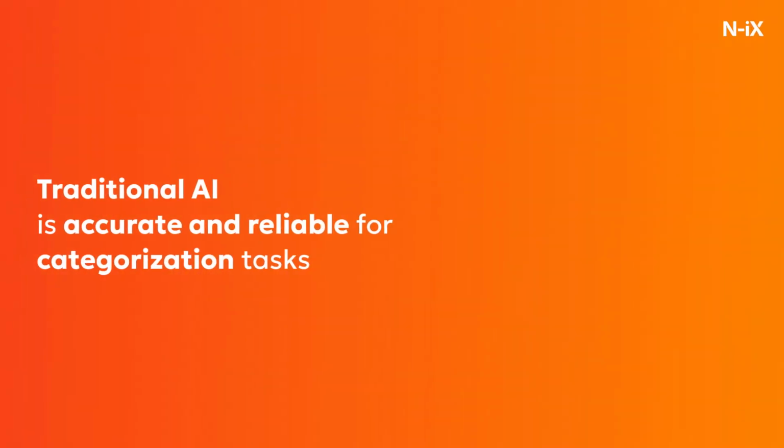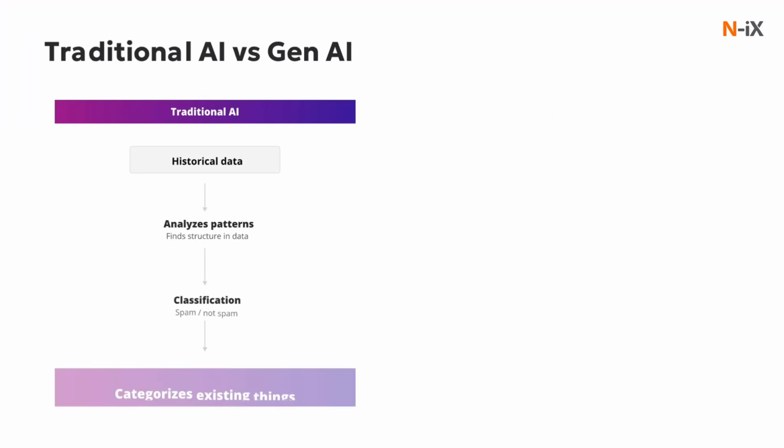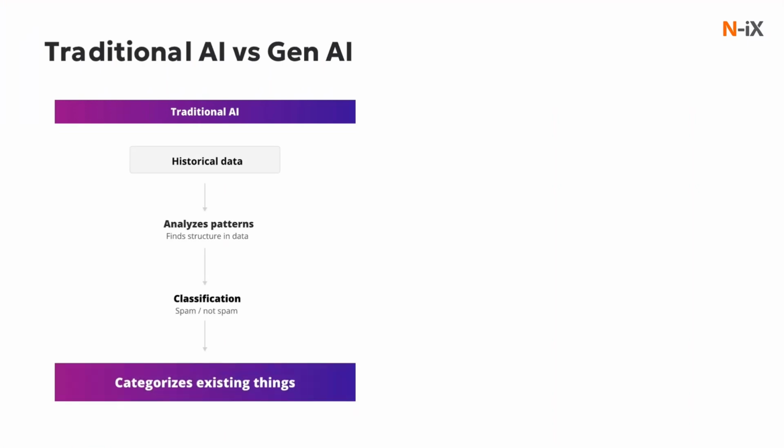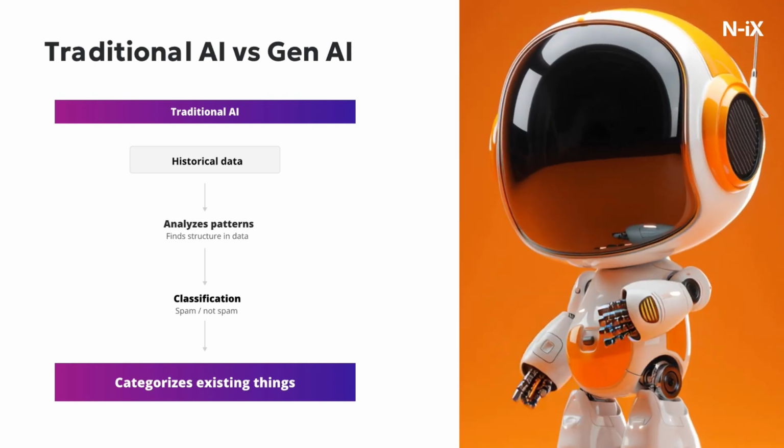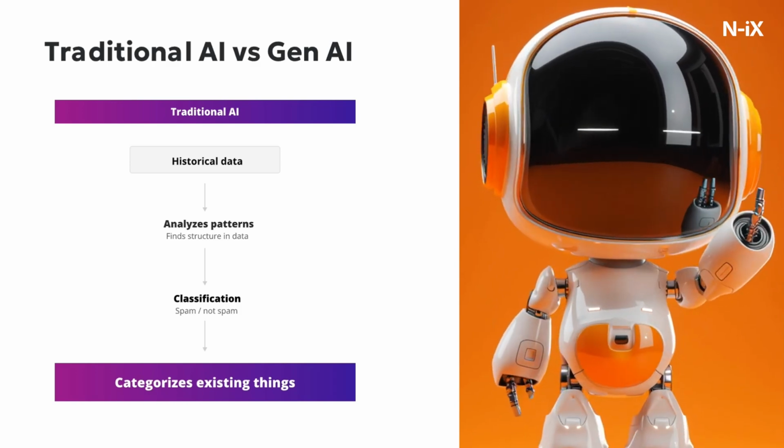The strength of traditional AI is accuracy and reliability. It works extremely well when the problem is clearly defined and the data is structured. But traditional AI has one major limitation. It can analyze information, but it cannot create new content or ideas.